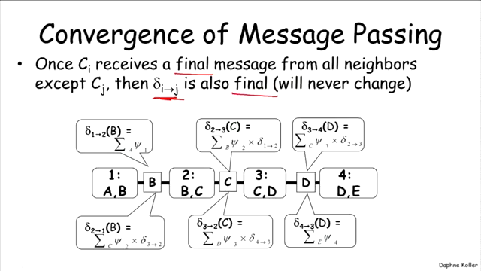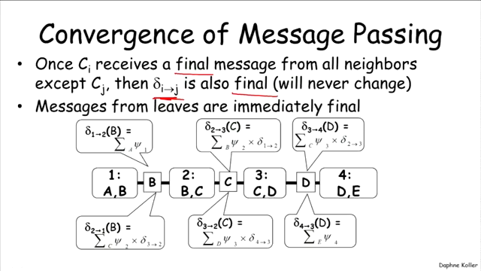Can you always find a message passing order that will achieve that goal? I mean, maybe everybody ends up waiting for everybody else and they all get stuck and they never send anybody any messages. The point is that you could always start, because the message from a leaf is always immediately final. And once the message from a leaf is finalized, then you can send the message from the parents of the leaf, and so on and so forth. And because this is a tree, it's guaranteed that you will be able to find a legal message passing order.